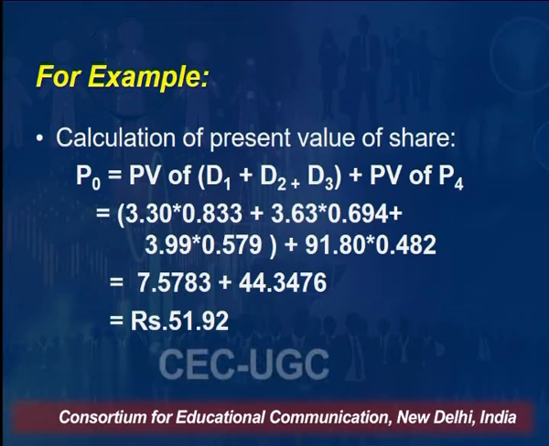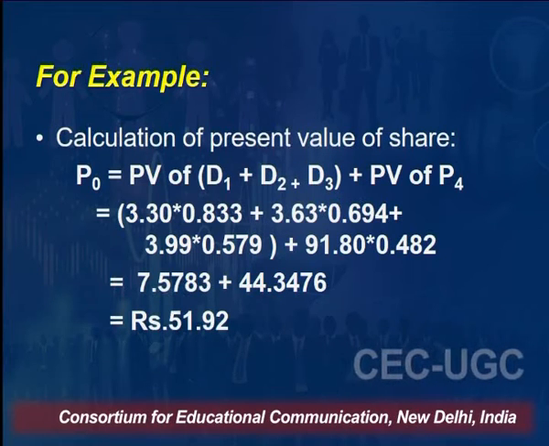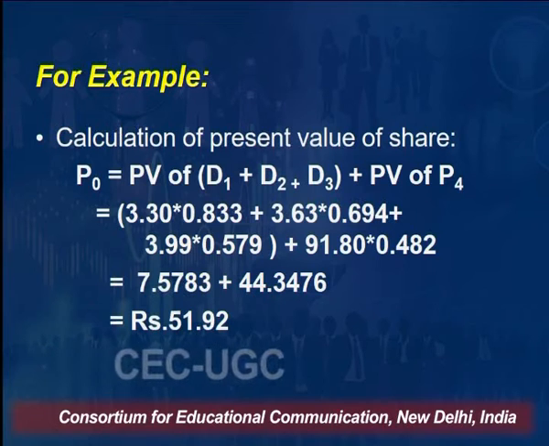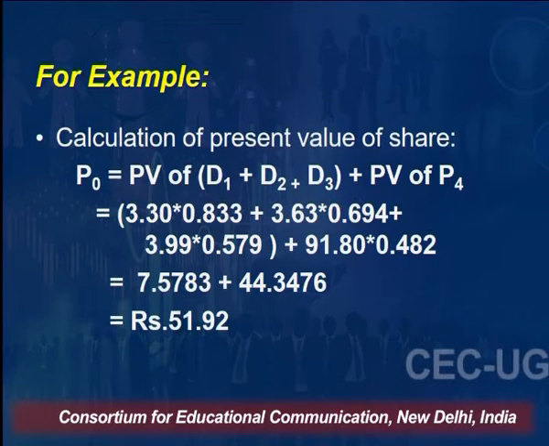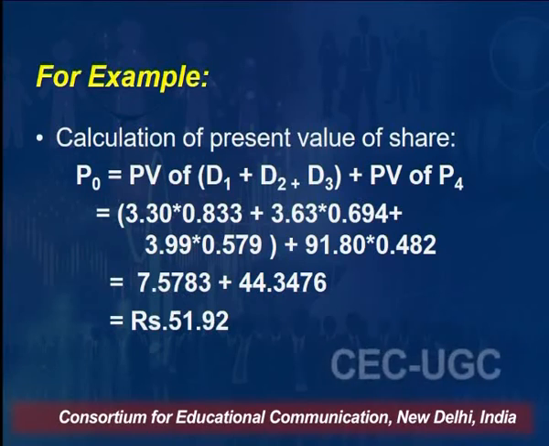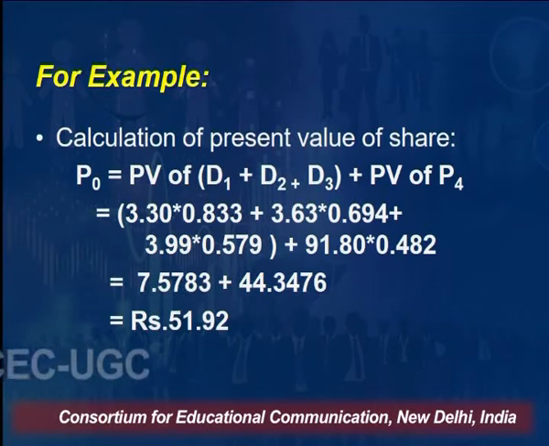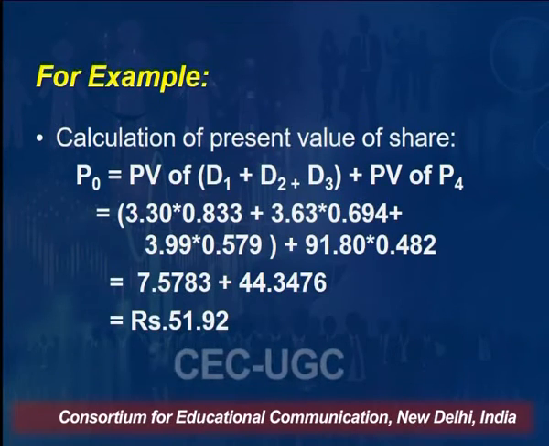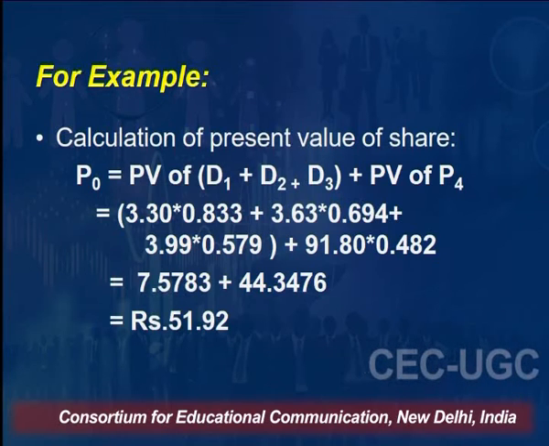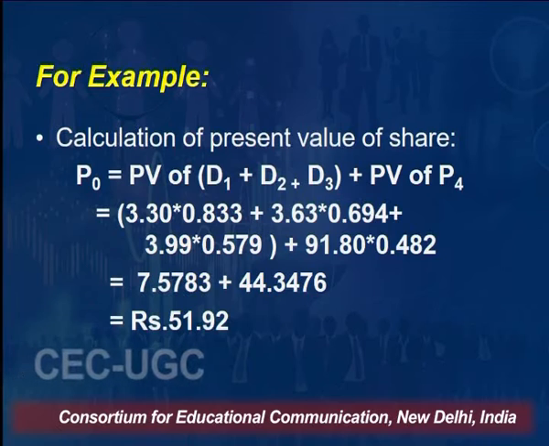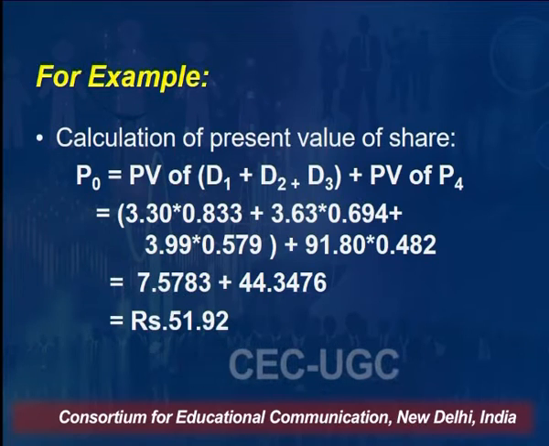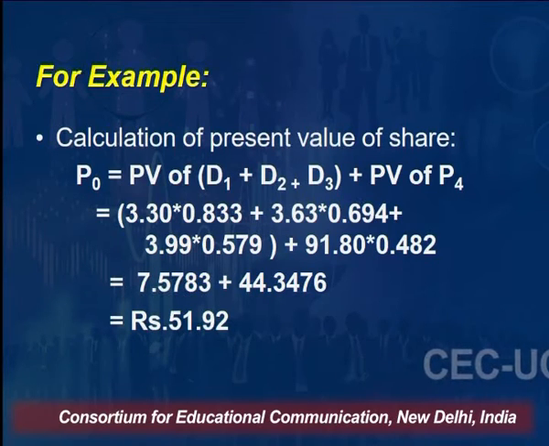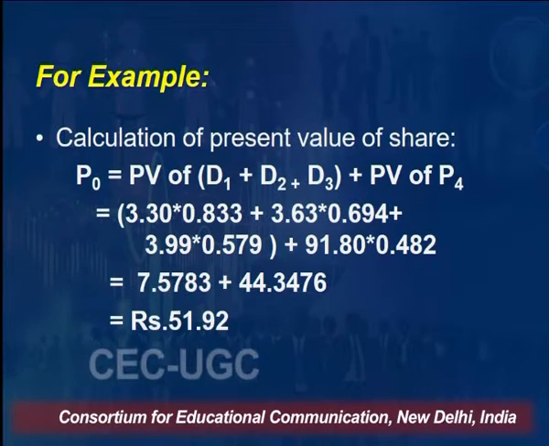Similarly, what is the present value of the dividend in the third year? Dividend in the third year is 3.99. So 3.99 multiplied by the present value factor of 1 rupee at 20% discount rate, which is our required rate of return. That comes to be 0.579. So 3.99 multiplied by 0.579. If you add up all this, you will get the present value of 3 years' dividend, which you are going to get after the first year, after the second year, and after the third year.